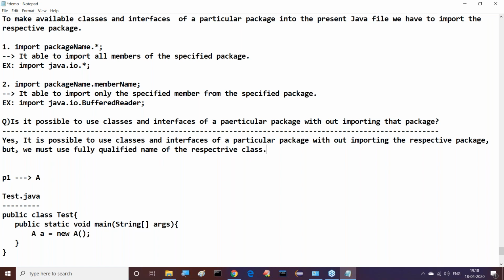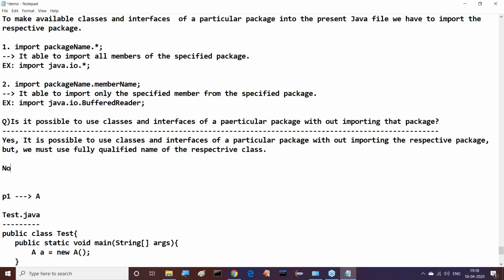Again, there is a new word: fully qualified name. What is this fully qualified name? Either we can use an import statement or we can use a fully qualified name.